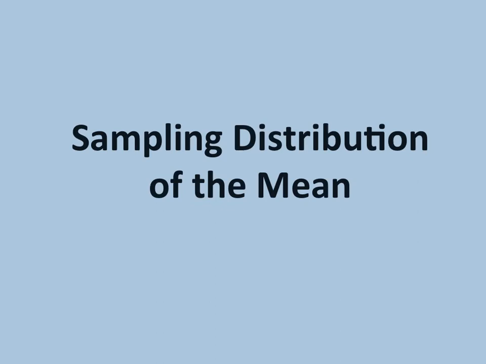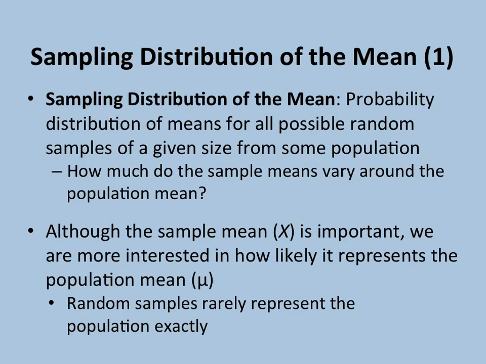The concepts we are discussing in this segment of sampling distribution of the mean are going to build the foundation to begin our discussion of statistical testing. The sampling distribution of the mean is defined as the probability distribution of means for all possible random samples of a given size from some population.